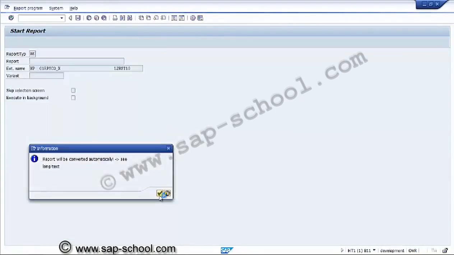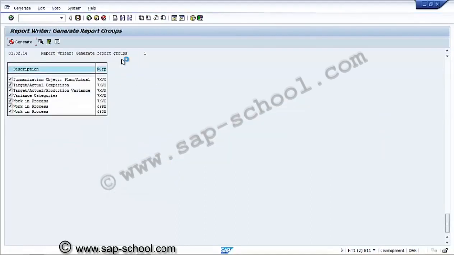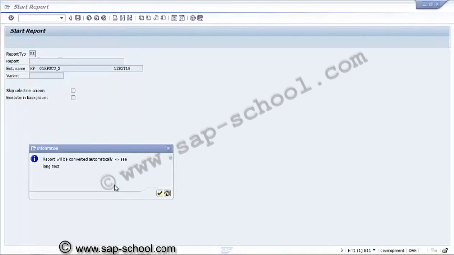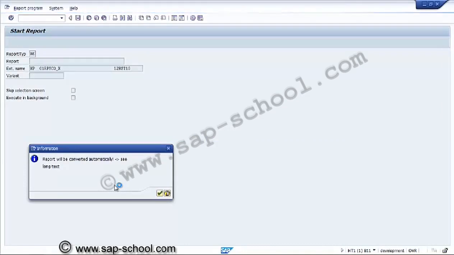So this is the same report we have seen in the report painter. From there only this report is being picked, that is 12KS T1G. This is the report name in that report painter. So the report group, the latest one which is being compiled, that is (6P)PS. For the first time this report is being compiled and will be shown over here, 12KS TIG.